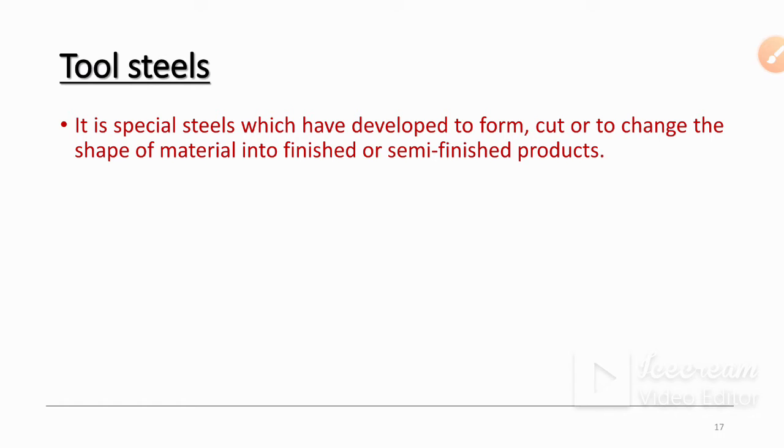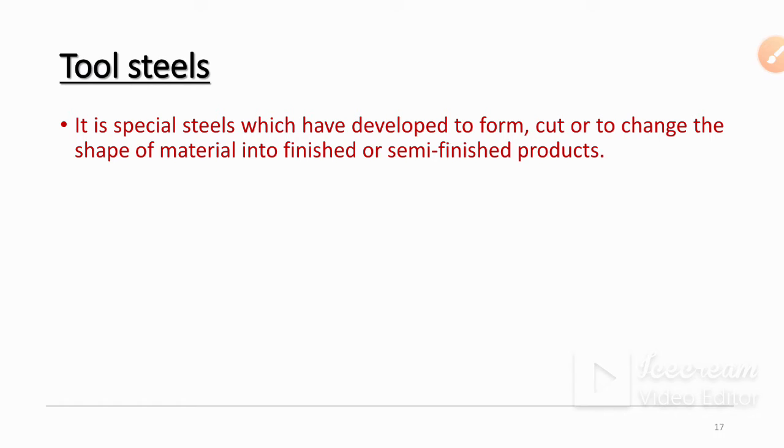So it is special tools which have developed to form, cut or change the shape of material into finished or semi-finished product. So firstly we have raw material, and if you want to remove the material from that raw material and develop this raw material into finished product or semi-finished product, so for that purpose a tool is used.